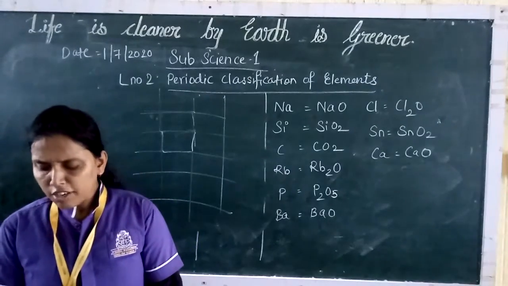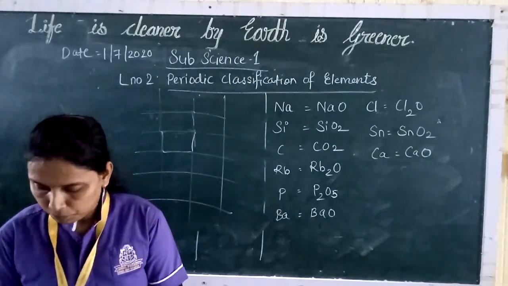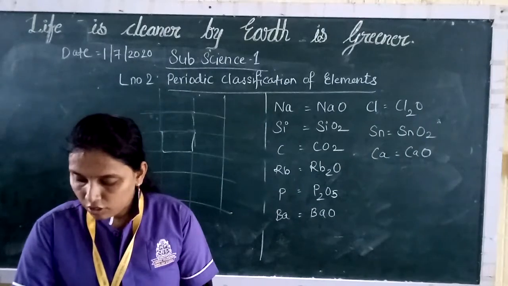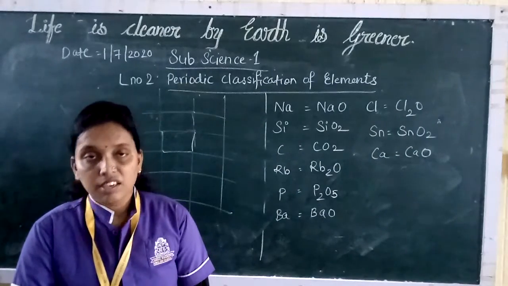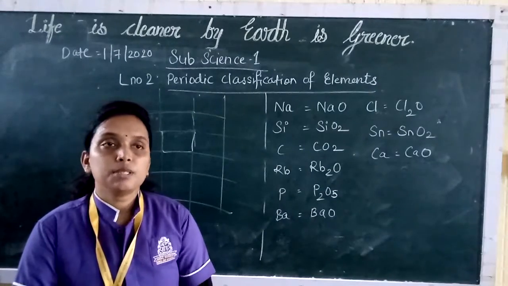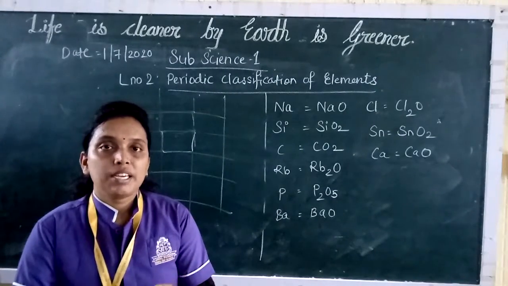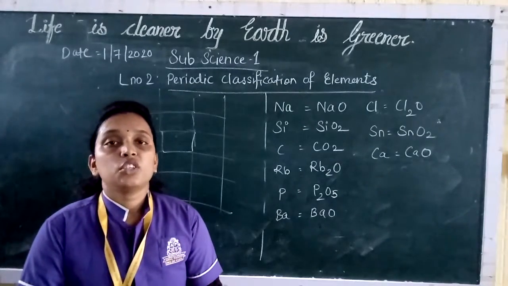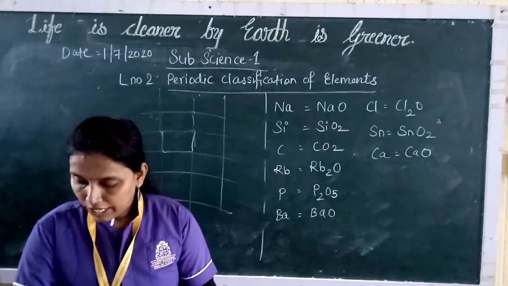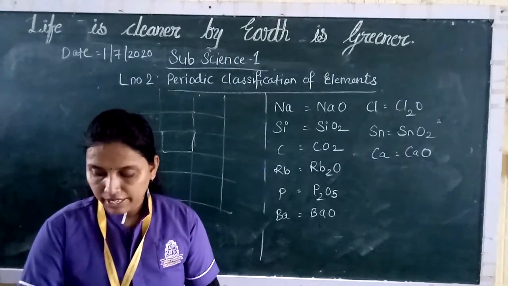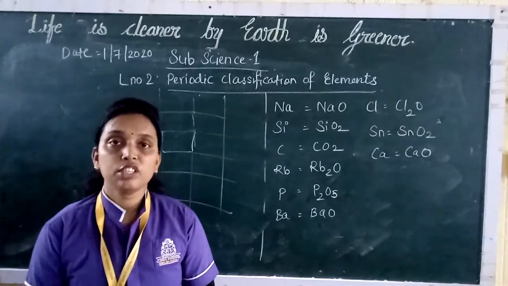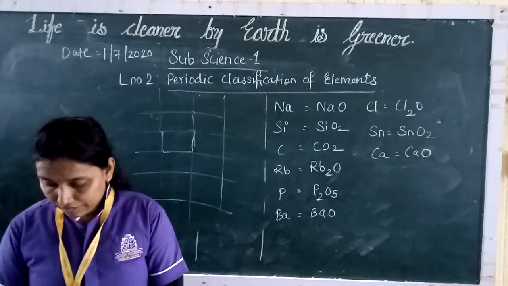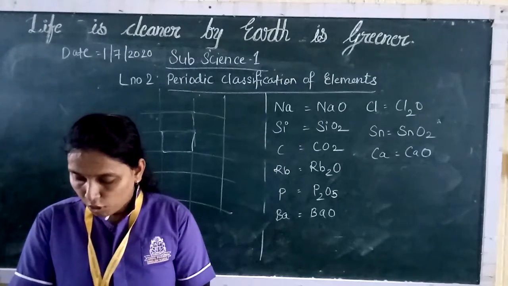Now, the modern periodic table is arranged because of the electronic configuration of the elements. It is the electronic configuration of the element which decides the group and period in which it is to be placed. Now, if it is placed in group 1, you will find the last shell of the element contains only one electron. If it is in group 2, you will find the last shell contains 2 electrons. So that is why it is said that the electronic configuration decides the group and period in which it is to be placed.